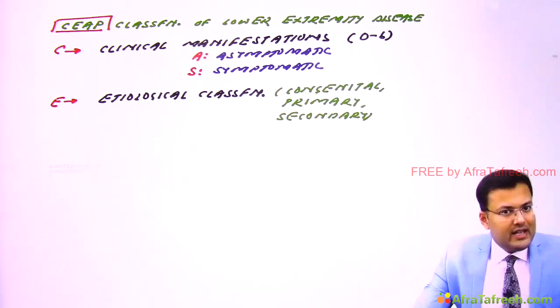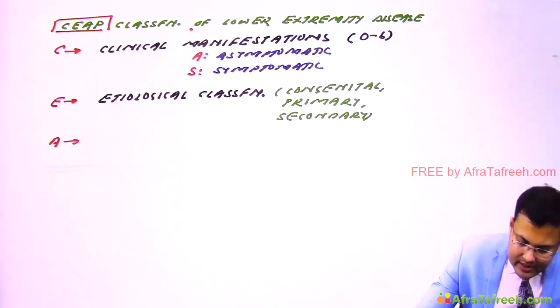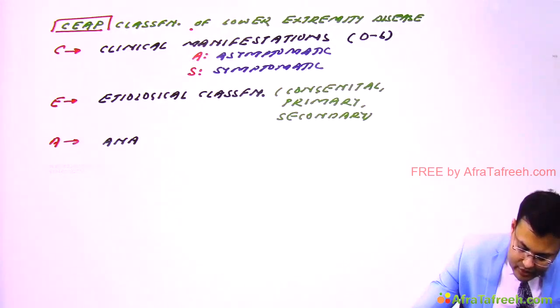After that, A is anatomical distribution. So here you can see which system is involved.